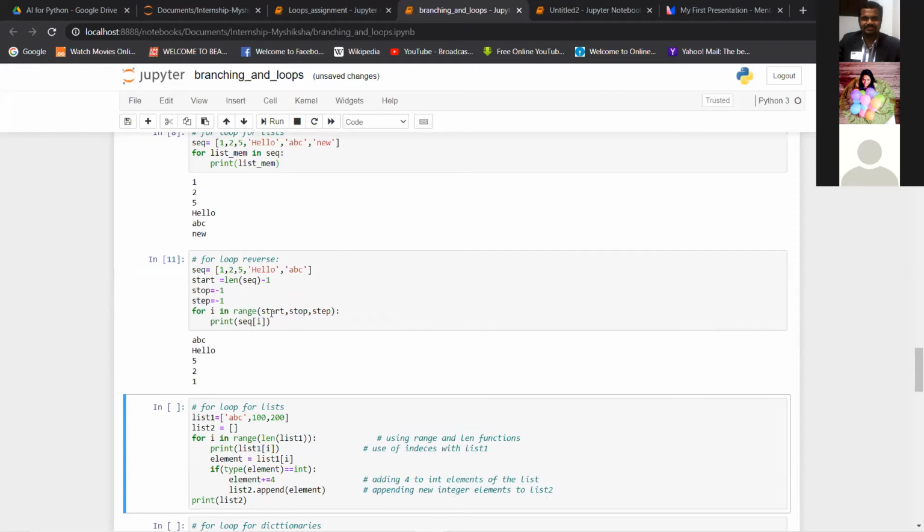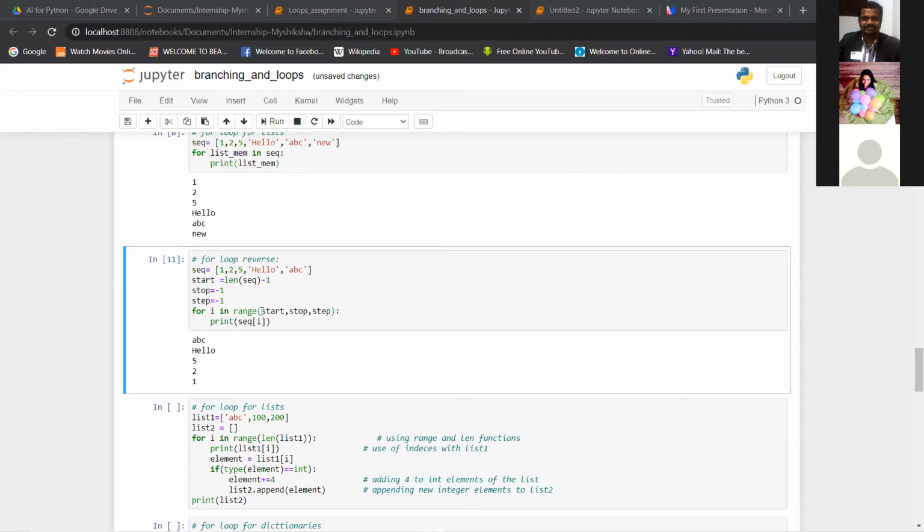because if you see, we start from the fourth value, right, and we start printing. So you print seq of 4, right? I think you are getting my point, right? So if you start from fourth index, you will get ABC first, and then this will be the third, this will be the second, it will be 1, and this will be the zeroth index.